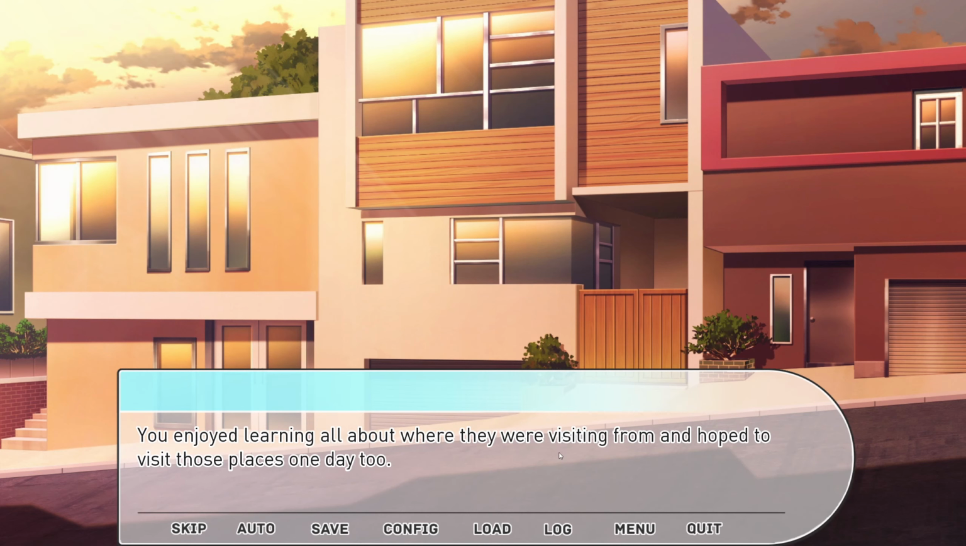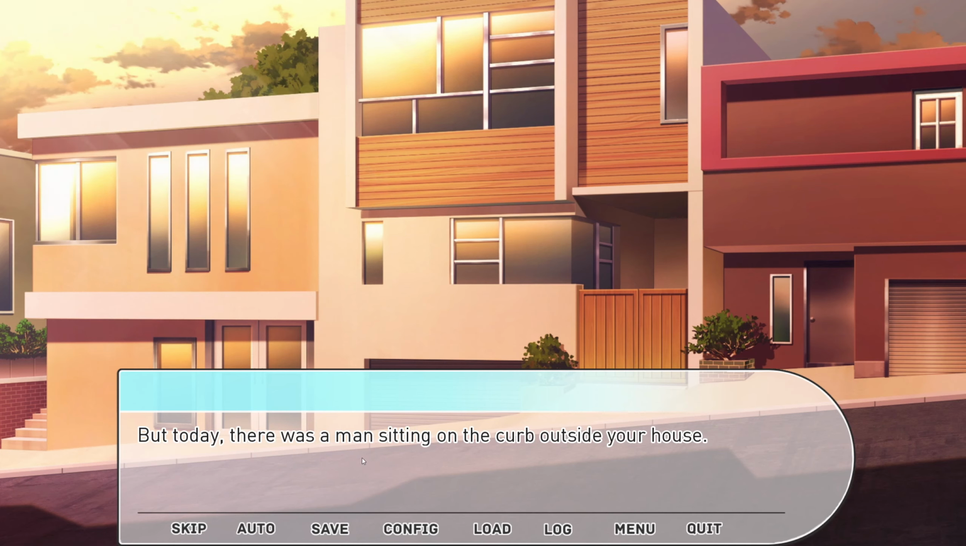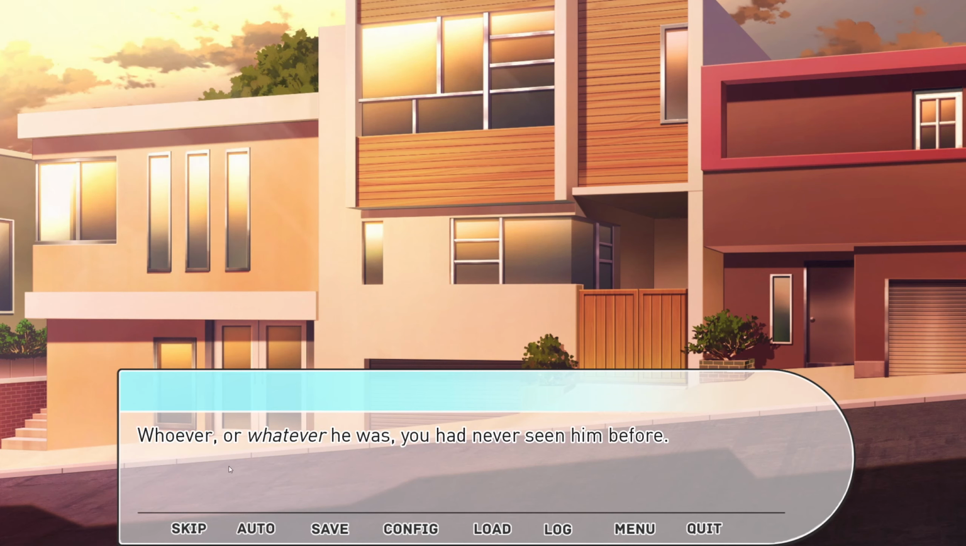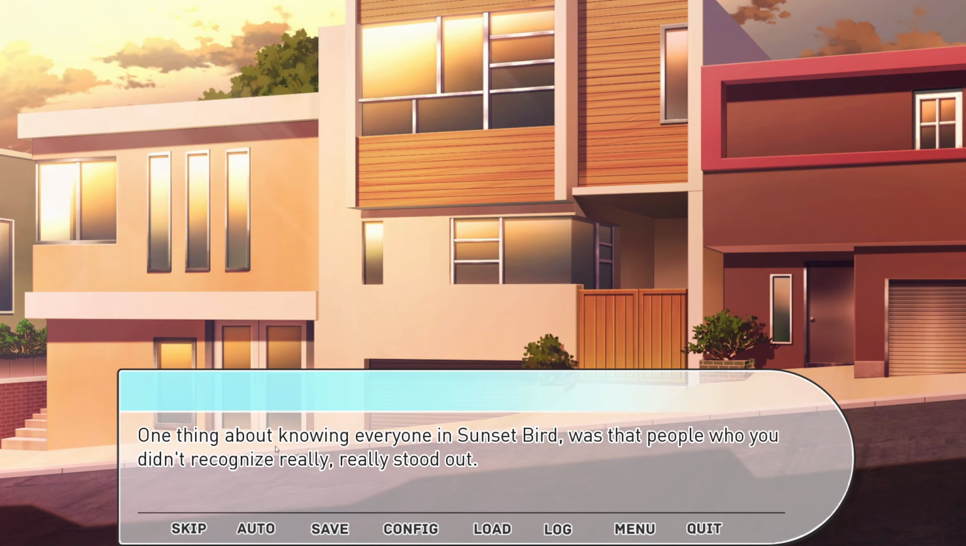You enjoyed learning all about where they were visiting from and hoped to visit those places one day too. But today there was a man sitting on the curb outside your house. He was sitting with his head in his hands, his whole body slumped over, and you wondered if he was even a real person, or a statue that magically sprung up from the ground overnight. Whoever, or whatever he was, you had never seen him before. One thing about knowing everyone in Sunset Bird was the people who you didn't recognize really stood out.